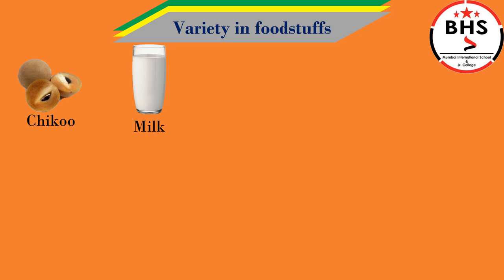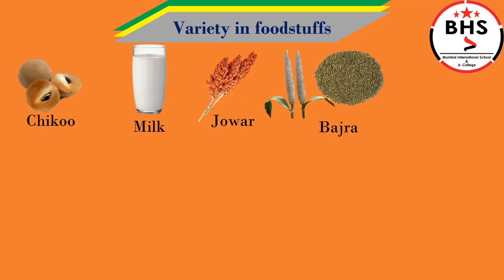We get milk from animals like cow and buffalo. Milk makes our bones strong. Jawar and bajra. We get flour from jawar and bajra. We can make bhakris from jawar and bajra flour.